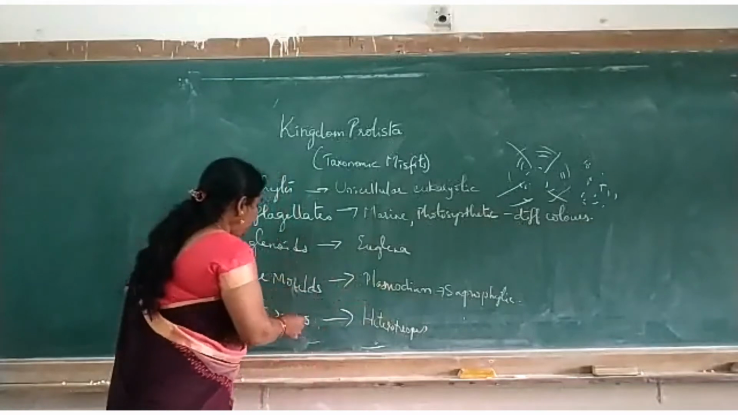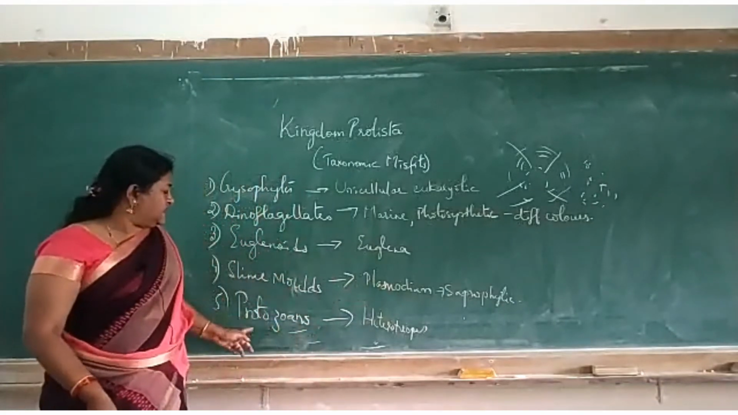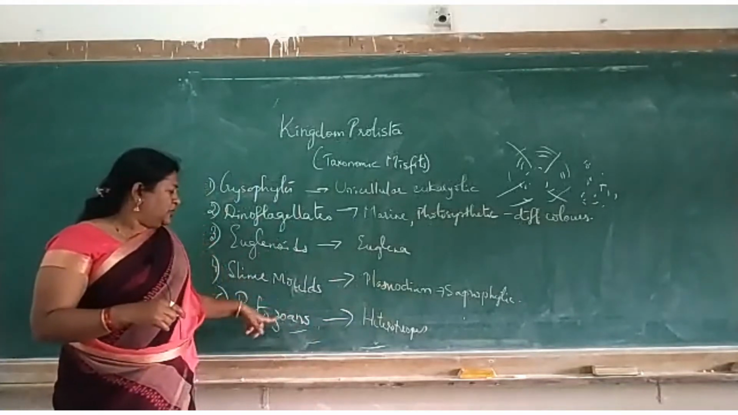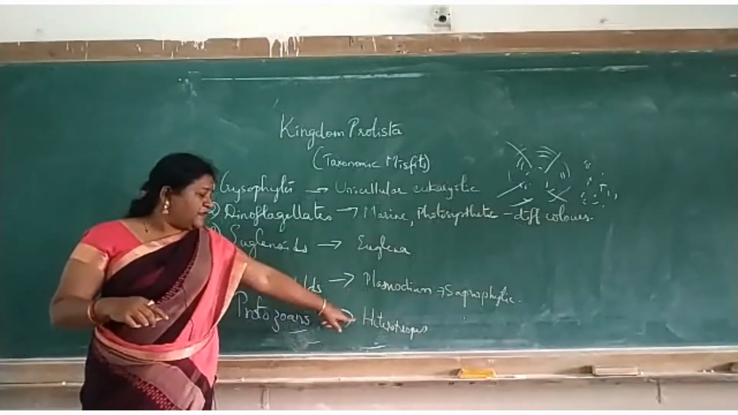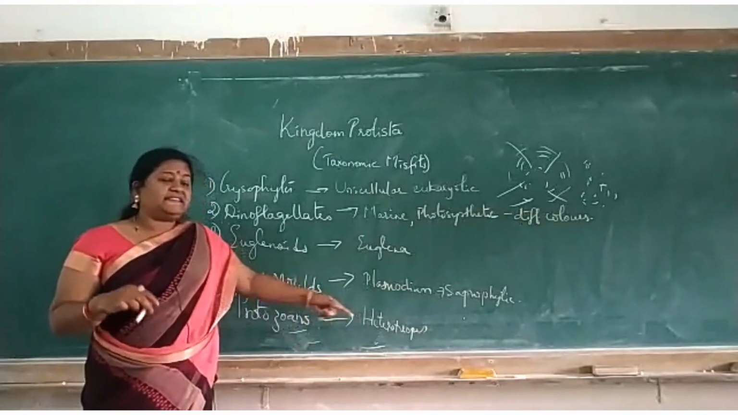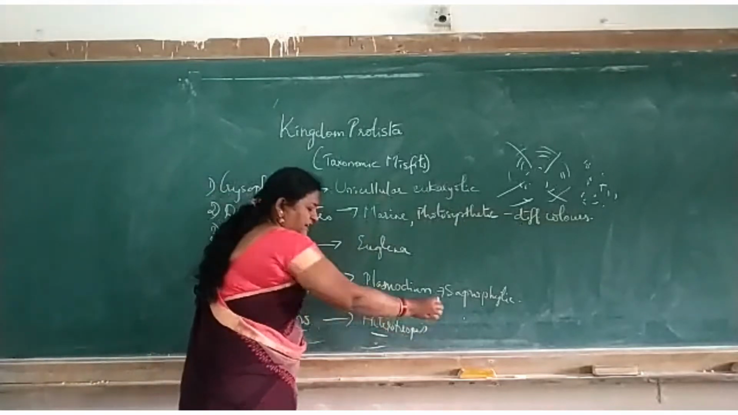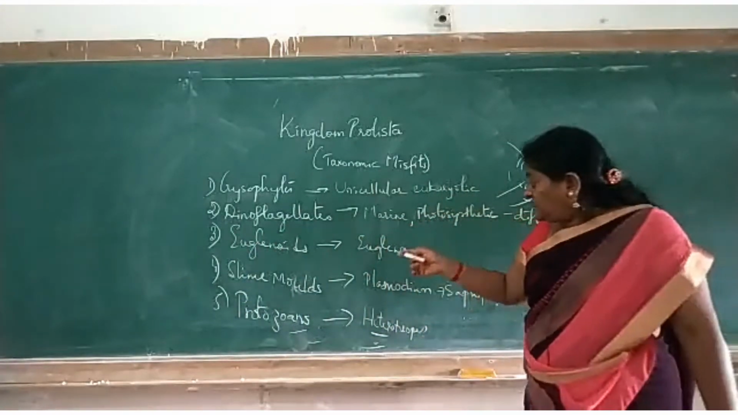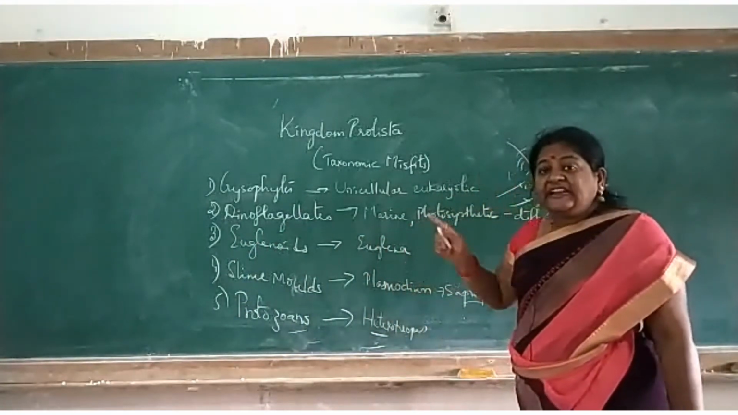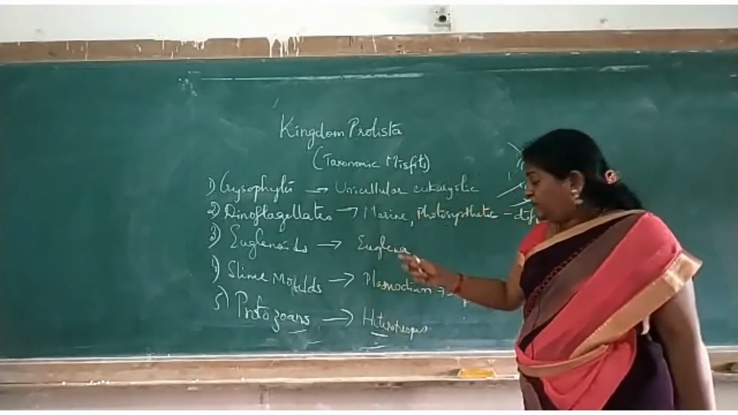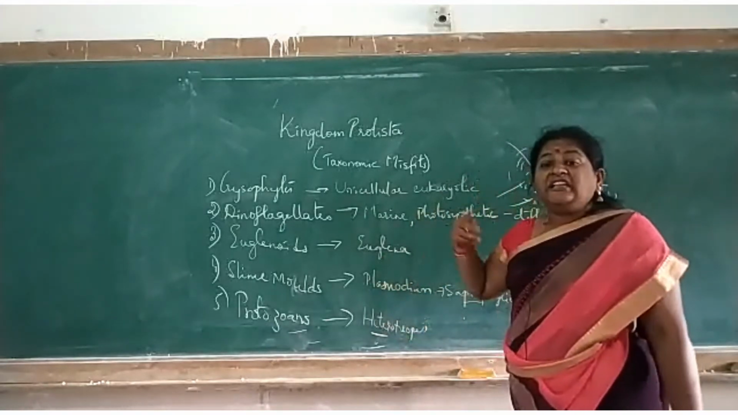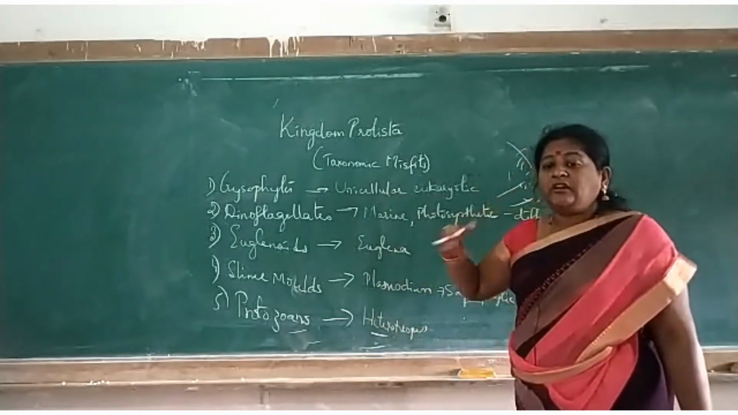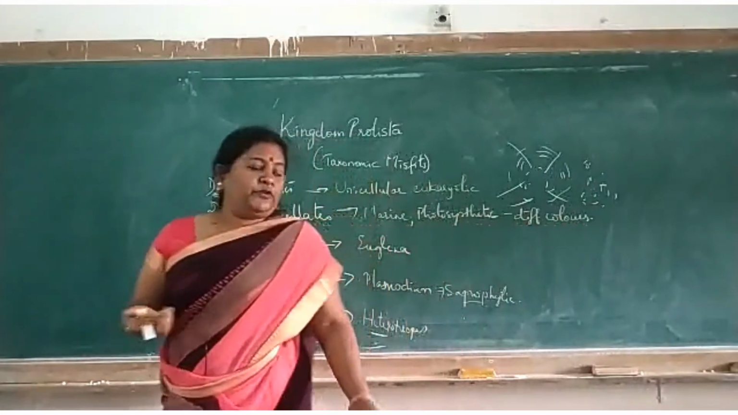Now coming to the last one, which is called as the protozoans. See here, proto means first, okay. So these are the first evolved and they are called as heterotrophs. Look here, heterotrophs means they depend on others for their food, not saprophytic. Saprophytic means they depend on dead and decaying matter, but here they depend on living matter, okay. So they are called as heterotrophs, means they depend on other organisms for their food.